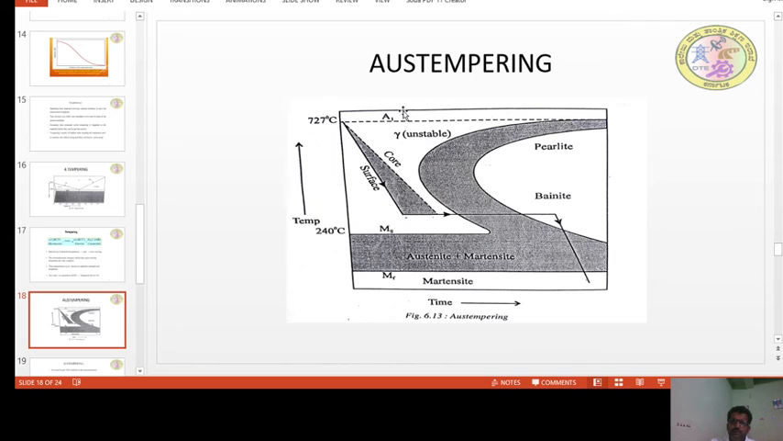But what happens in the case of austempering? We are going to soak the material at a temperature which is above Ms for a very long time depending upon the size of the component, and we will ensure that bainite phase is formed. Then it is cooled and brought to room temperature. That means austempering is the process which ensures 100% of bainite.